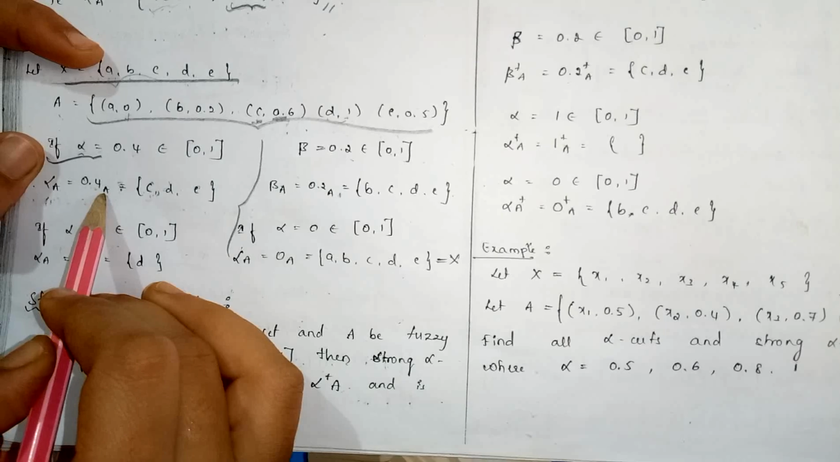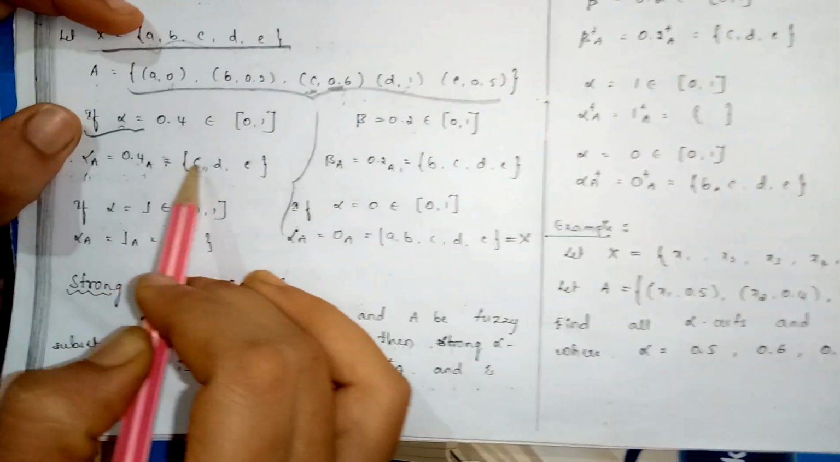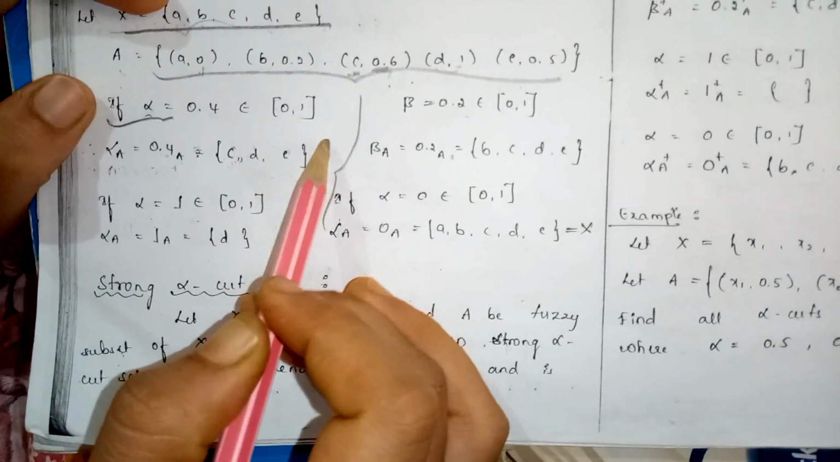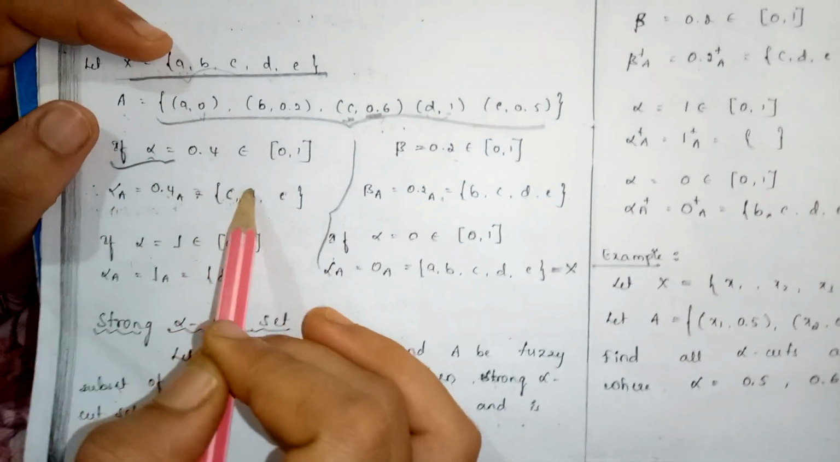Therefore the 0.4 alpha cut set of A is equal to {c, d, e}. This is the calculation of the alpha cut set.